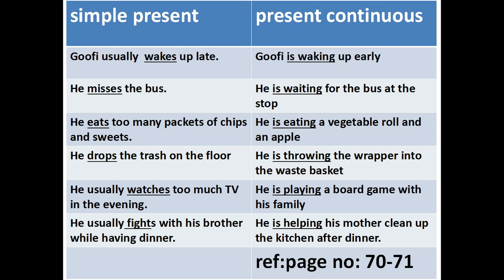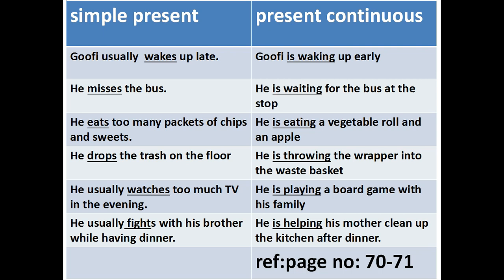Okay? So in present continuous tense, we can see the ing form. Whereas in simple present tense, we simply add s or es to the verb based on the subject. Clear? If our subject is he, she, it, we add s or es to the verb, right? That's why we use he misses the bus.